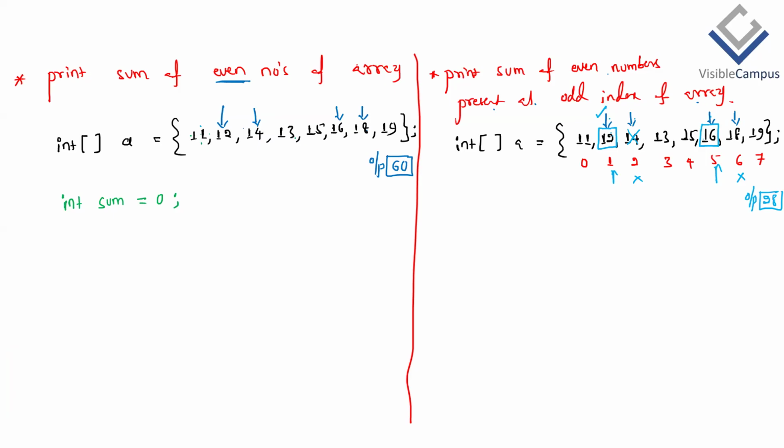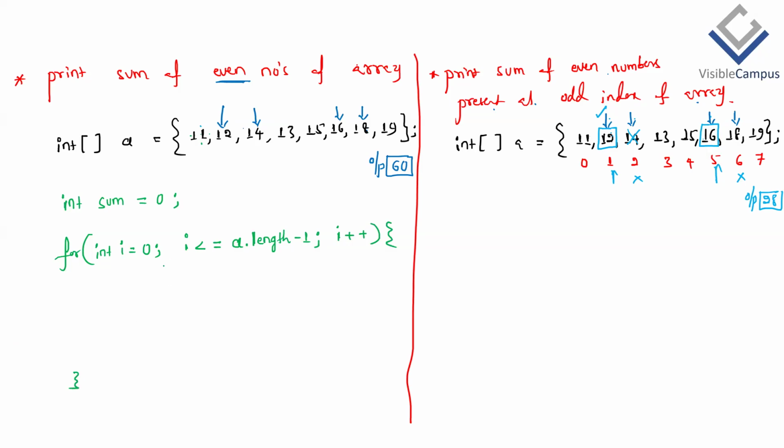Then to consider each and every element of the array, take a for loop. For int i equals 0, because by default every array element starts from the 0th index position. The next condition: i should be less than or equal to, what's the generic logic? Not 7, but array name dot length minus 1. If you write only length, it is wrong. It's a's length. Then it's an increment, so plus by 1 or plus plus.